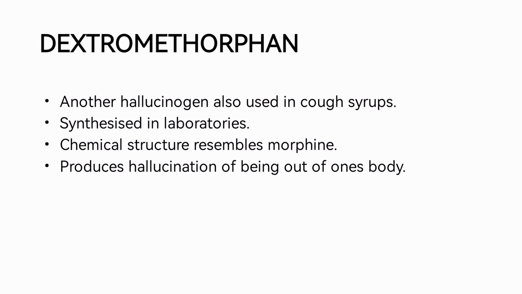Now, the next hallucinogenic drug is dextromethorphan. Dextromethorphan is another hallucinogen, also used in cough syrups. It is a synthetic hallucinogen. It is not obtained from plants, and it is synthesized in laboratories. The chemical structure of dextromethorphan resembles morphine. Dextromethorphan produces the hallucination of being out of one's body.